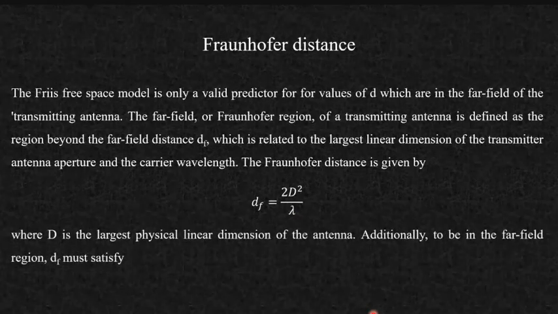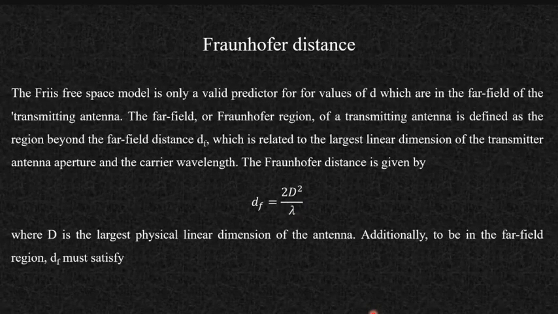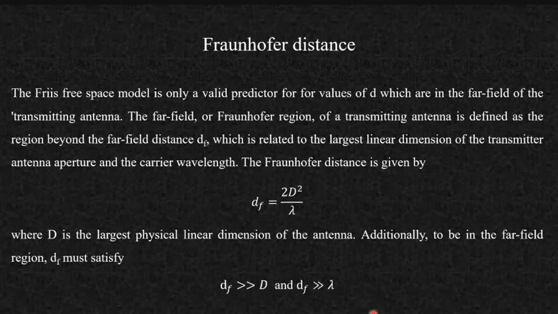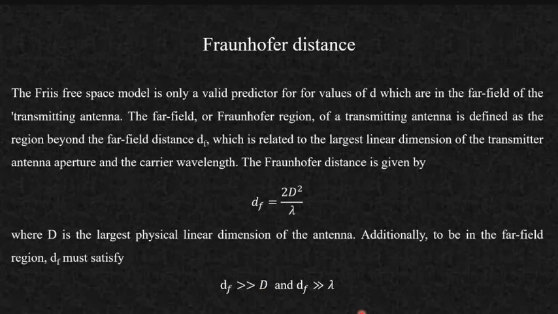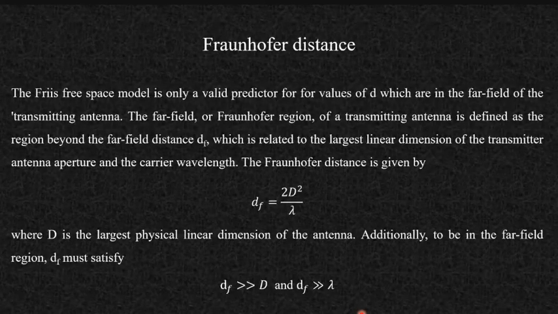Now here d is the largest physical dimension, and lambda is nothing but the wavelength of your transmitted signal. Now here this df, when you compare your distance with the dimension of antenna, obviously your distance must be very very large compared to the dimension of the antenna. मेरा antenna अगर 1 meter का है तो मेरा distance obviously will be larger than this one, but this is the criteria which needs to be satisfied, that your distance must be greater than the dimension of antenna, and this Fraunhofer distance must be very very greater than lambda, and these criteria are very easily satisfied.